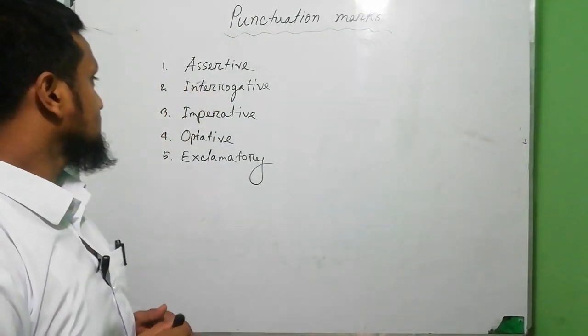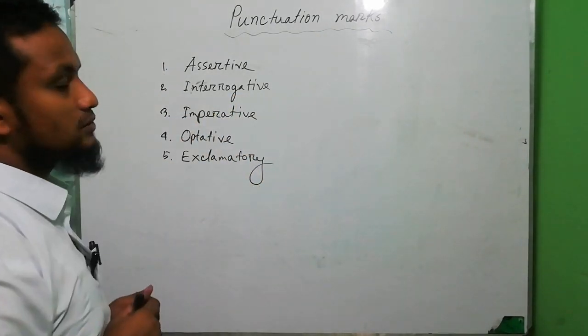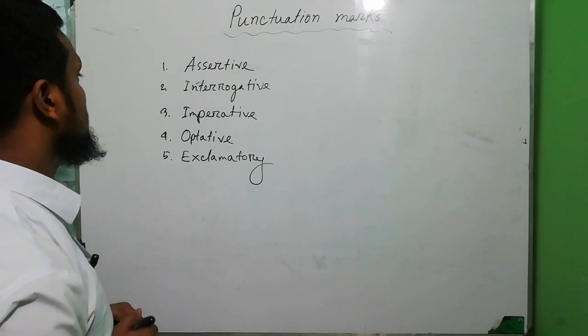The 5 kinds of sentence, we use 3 categories, 3 types of punctuation.